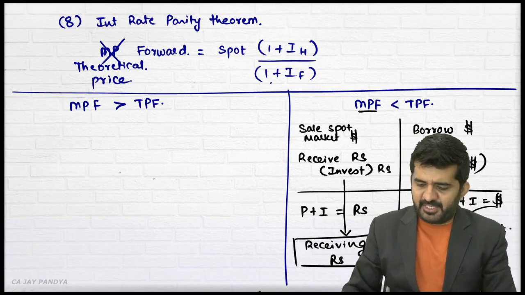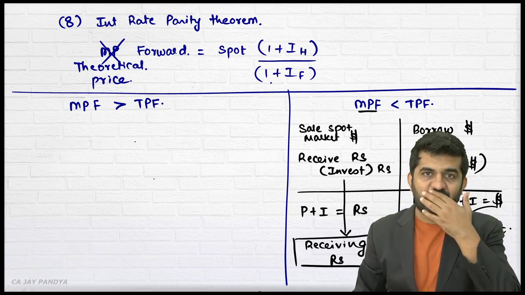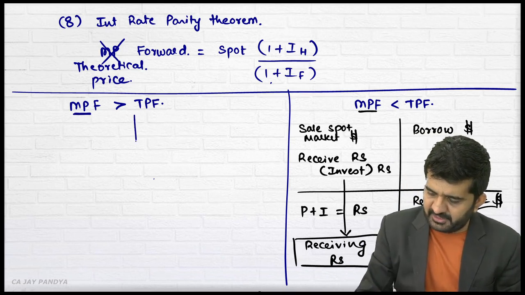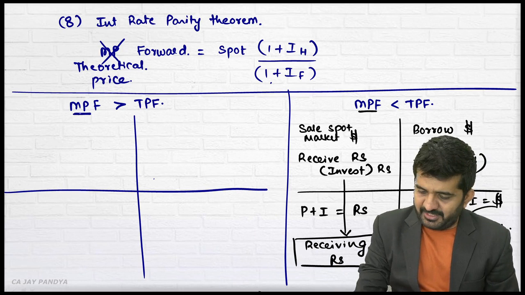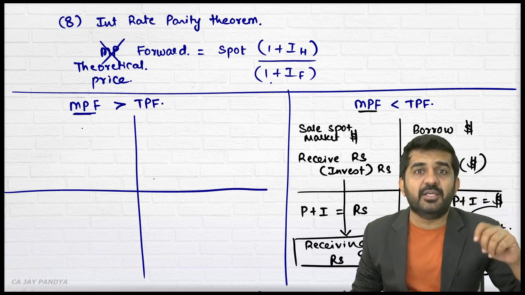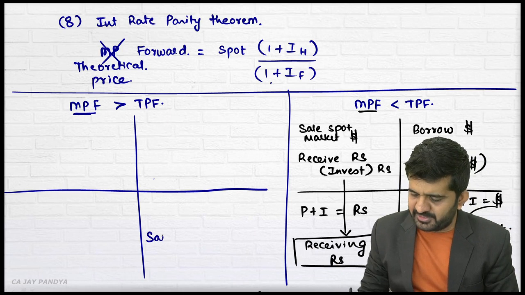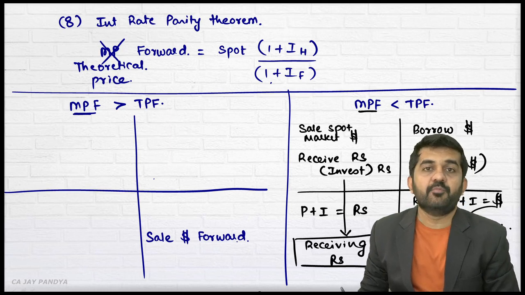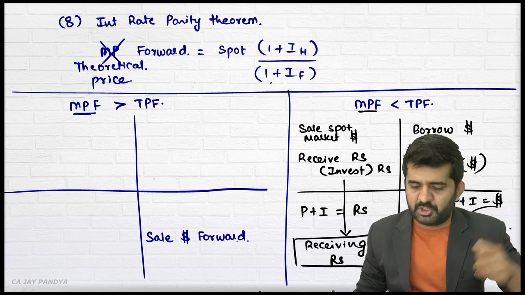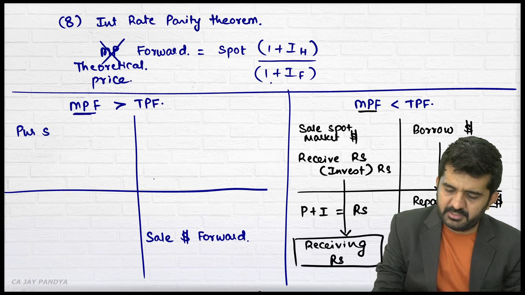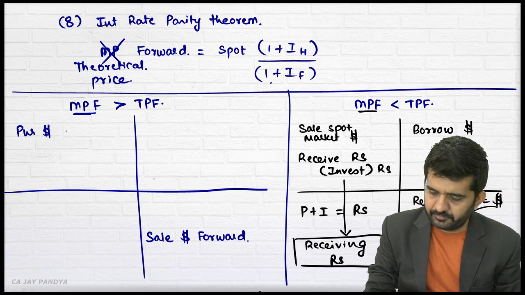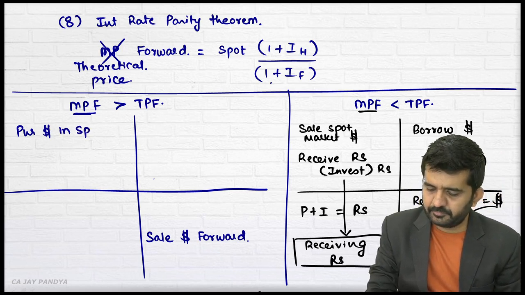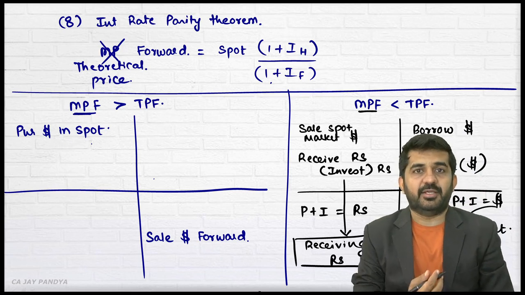And if market price of forward is greater than theoretical price of forward, see, the actual dealing will be done with this rate. So if market price of forward is higher, in market this forward is overvalued, sell dollar in forward market. Whatever you are doing in forward market, the reverse you will be doing in spot. Purchase dollar in spot market.